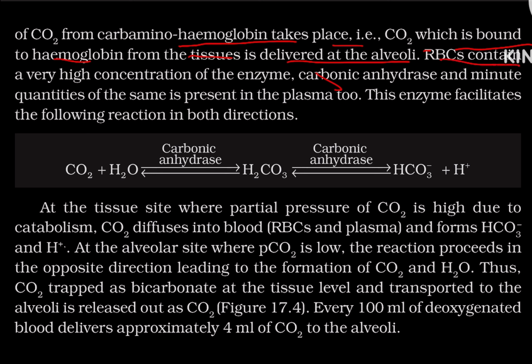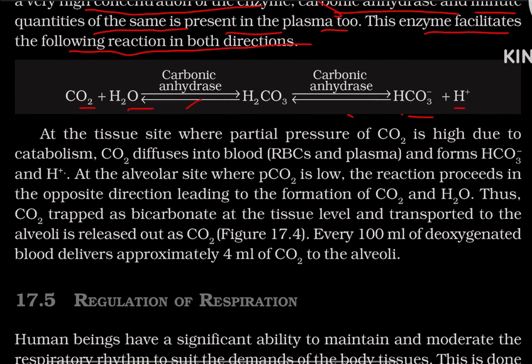RBC contain a very high concentration of the enzyme carbonic anhydrase, and minute quantities of the same are present in the plasma too. The enzyme facilitates the following reaction in both directions. CO2 plus H2O, in the presence of carbonic anhydrase, gives H2CO3, which in the presence of carbonic anhydrase gives HCO3 minus plus H plus.